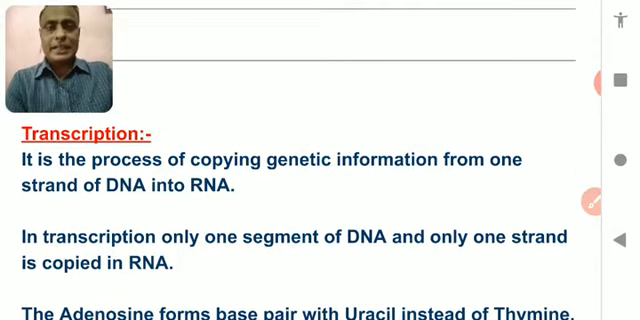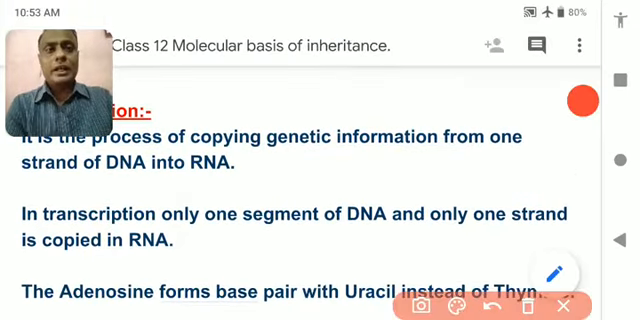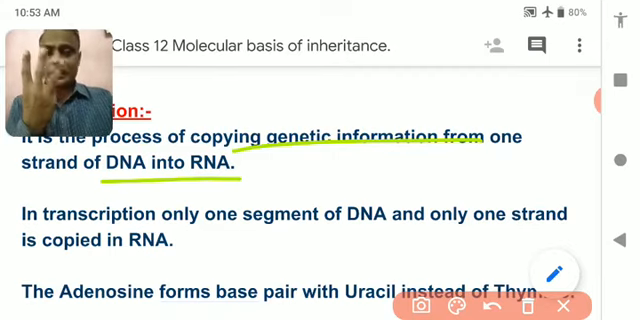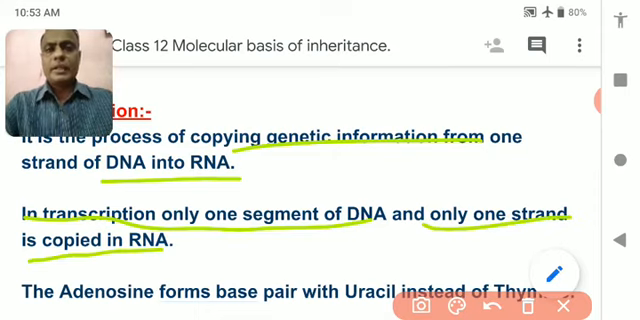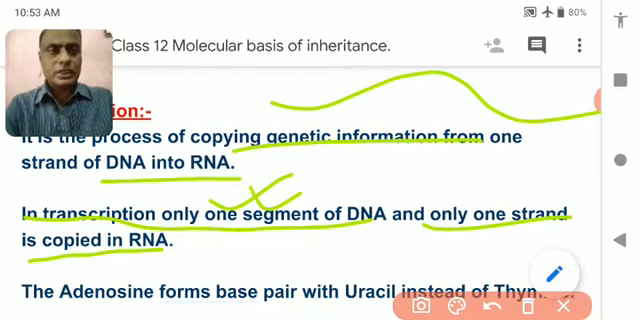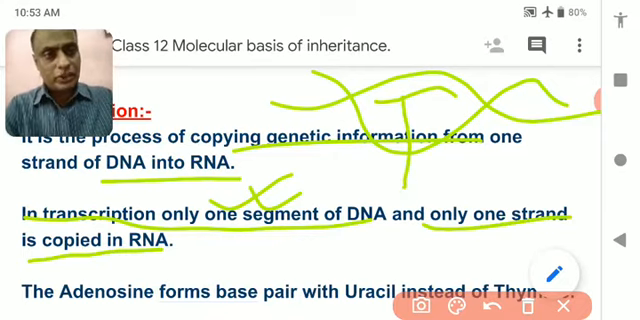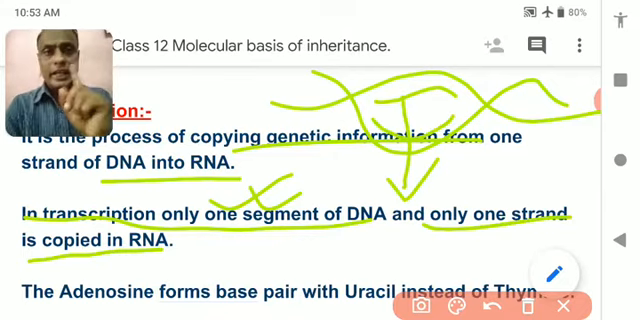In transcription, DNA makes a copy as mRNA, or you can say RNA. There are three different kinds of RNA. I will explain that in this part. In transcription, only one segment of DNA is used and only one strand of RNA is copied. There are two strands of DNA. Only one strand of DNA helps in the formation of RNA. Both strands of DNA do not help in the formation of RNA. Remember this. So which strand helps in the formation of RNA?